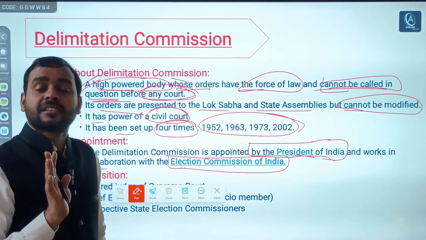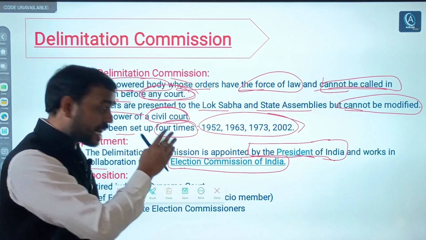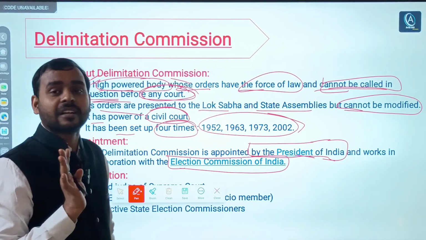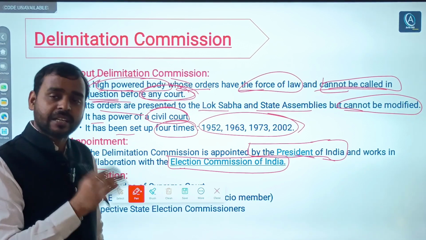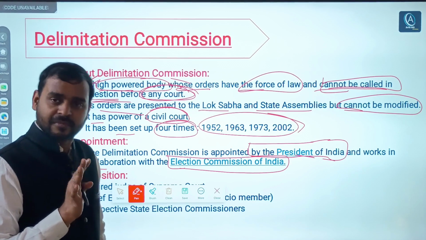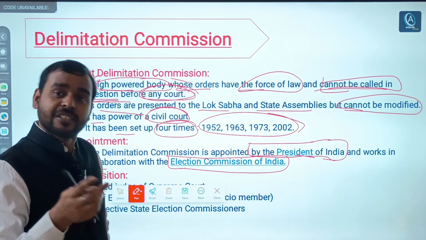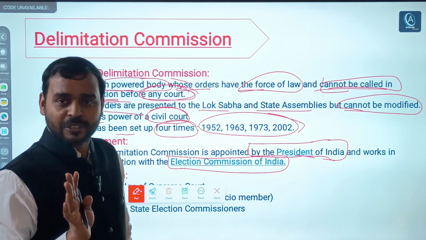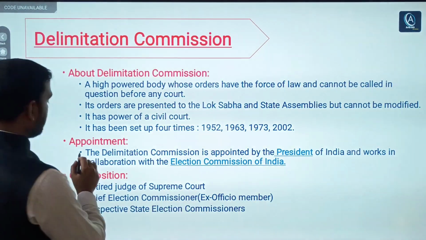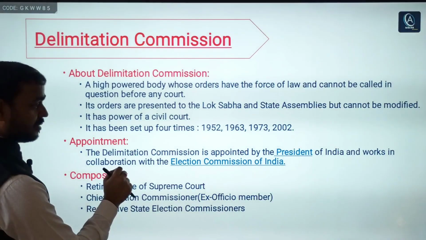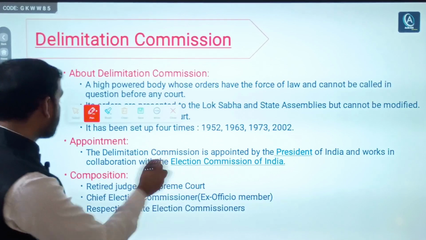Which types of elections are conducted by the Election Commission of India? You can comment in the comment box. Simple, the general election, second, third, fourth, you should answer in the comment box. Again, appointment: I told you, appointed by the President of India and works in collaboration with the Election Commission of India.